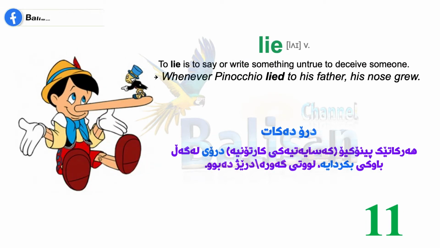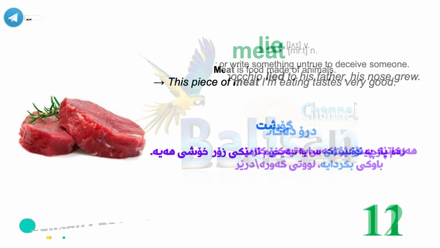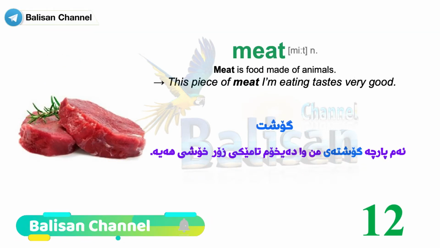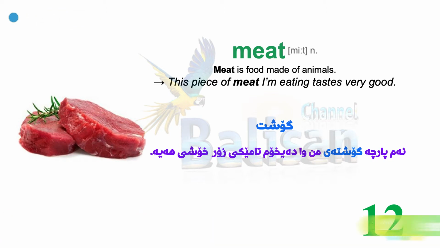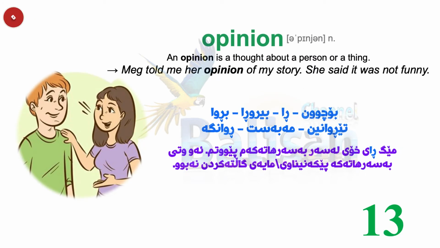Lie. To lie is to say or write something untrue to deceive someone. Whenever Pinocchio lied to his father, his nose grew. Meat. Meat is food made of animals. This piece of meat I'm eating tastes very good. Opinion. An opinion is a thought about a person or a thing. Meg told me her opinion of my story. She said it was not funny.